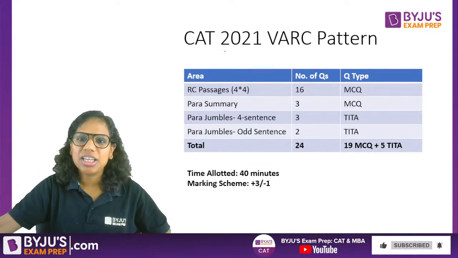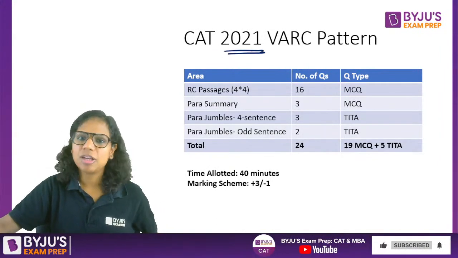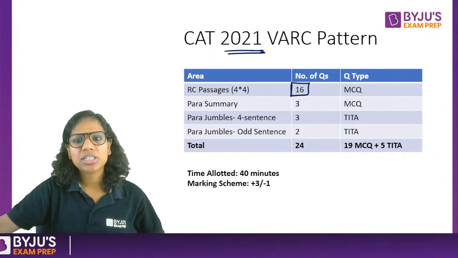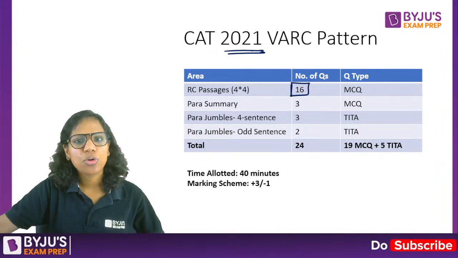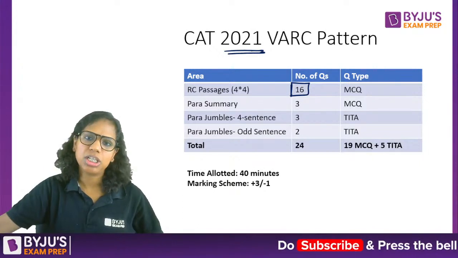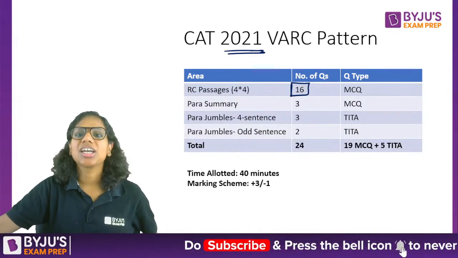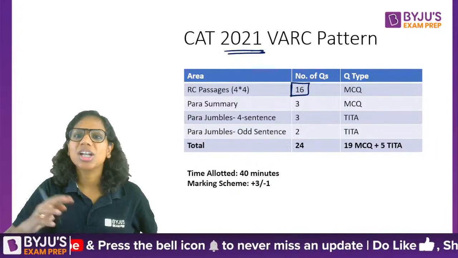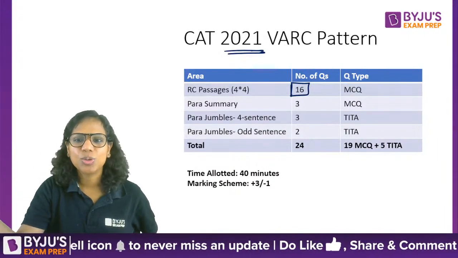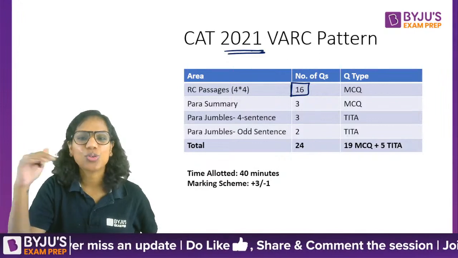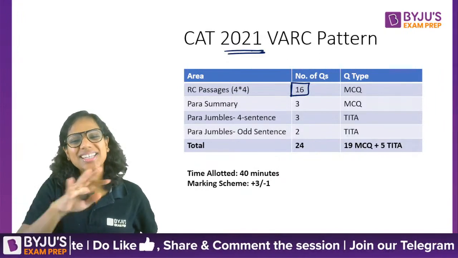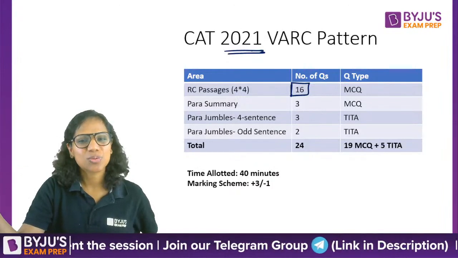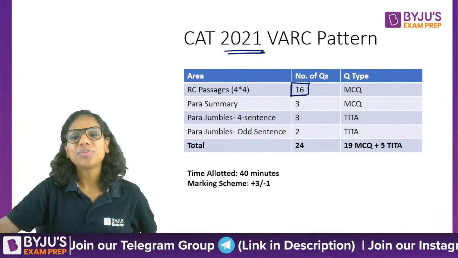Now, if I look at the 2021 RC pattern, I'm sure all of you are acquainted with it by now. So we got 4 RC passages. In most of the slots, students reported that 2 of the RC passages were tricky and 2 were pretty easy. And by pretty easy, I don't mean easy such that they've just picked up something from, let's say, the TOI, Times of India, and given it to you. No, it was not that easy. But if a student has had a decent amount of practice, they were able to tackle all the 4 questions. That's my definition of easy.